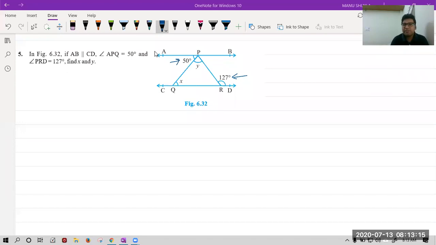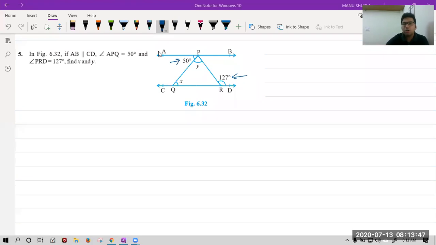Now, first tell me which angle is easiest for you to find in the given question. Yes, Ayush, very good. Others, please tell which angle is the easiest for you to find. Y is the easiest? No. Y is not the easiest, not straightforward, I guess. Straightforward is only one, which is angle X. Yes, angle X is straightforward.